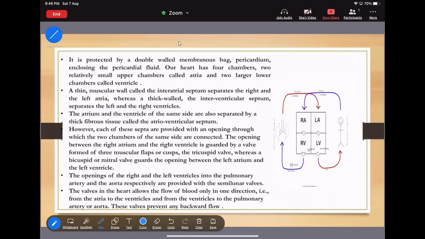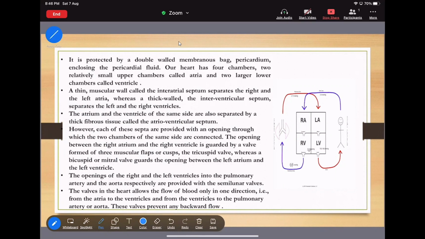See, it is produced by a double-walled membrane bag that is called pericardium. I already said about it, enclosing the pericardial fluid. I already said the visceral pericardium is going to secrete the pericardial fluid. Always remember, the fibrous pericardium is nothing but the outer pericardium, whereas the inner pericardium is nothing but the what? Visceral pericardium, and that is going to secrete the pericardial fluid.